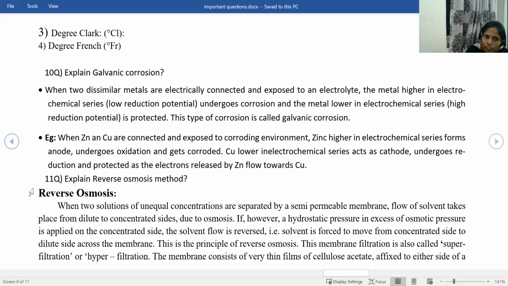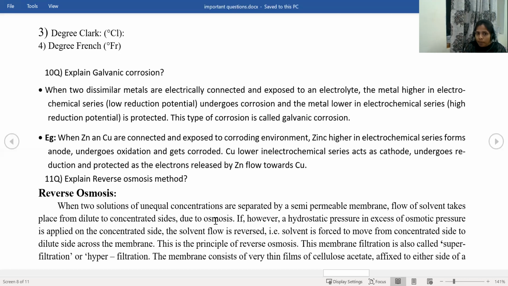Let us see the definition of osmosis and reverse osmosis. But you do not need to write all these things in the answer on the reverse osmosis process. Just write the definition and then the answer. When two solutions of unequal concentrations are separated by a semi-permeable membrane, flow of solvent takes place from the dilute to the concentrated side. That means from low concentrated to high concentrated.